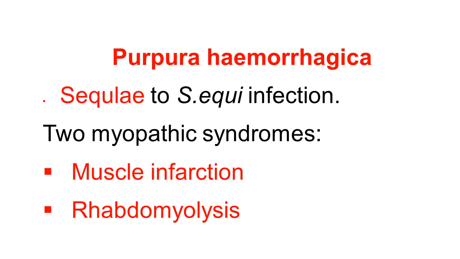And in this, two myopathic symptoms are observed. Myopathy means pathology of the muscles. One is infarction in the muscle. The muscle's particular parts will not get oxygen, infarction, and the other is rhabdomyolysis, the myolysis of the muscle fiber, and that leads to degeneration of the muscle fiber. So again, the sequelae of strangles produce serious consequences.